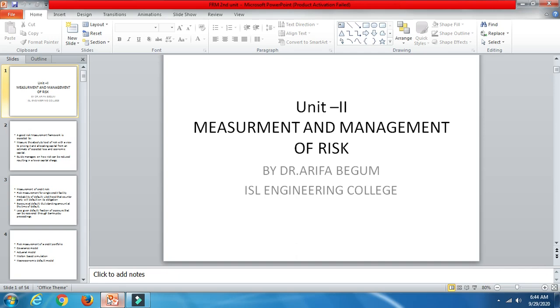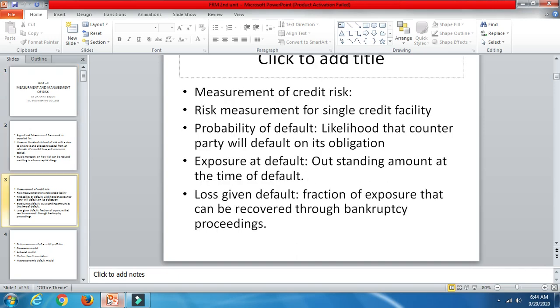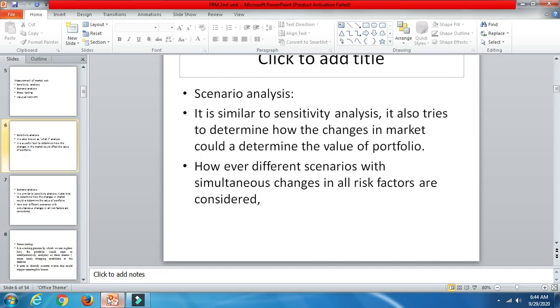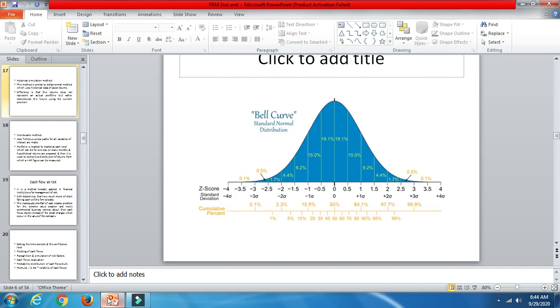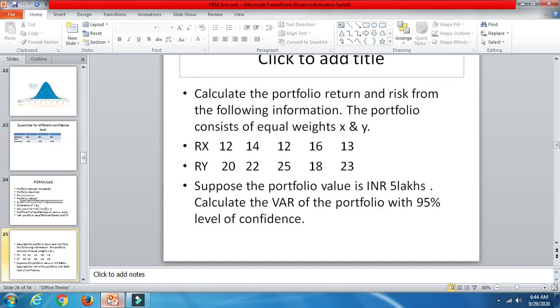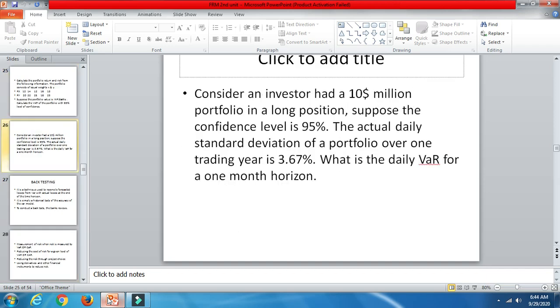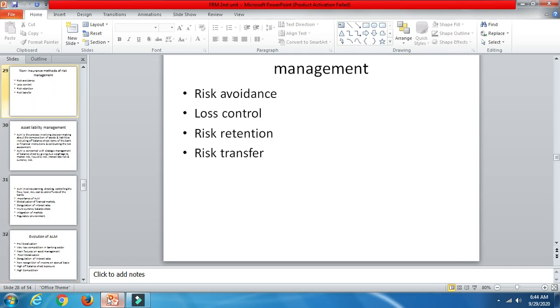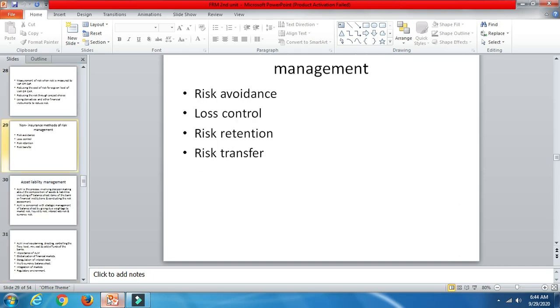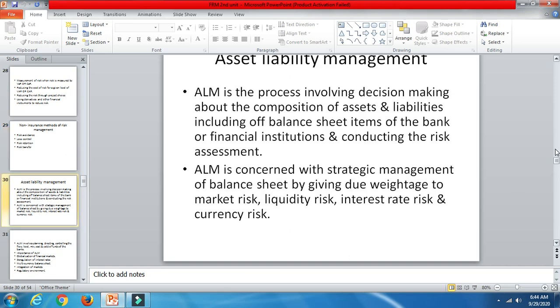Hello students, in my last class what I discussed was all about the Harvard problems and back testing, and measurement of risk when risk is measured by VAR or CAR, and non-insurance methods of managing risk, asset liability management.